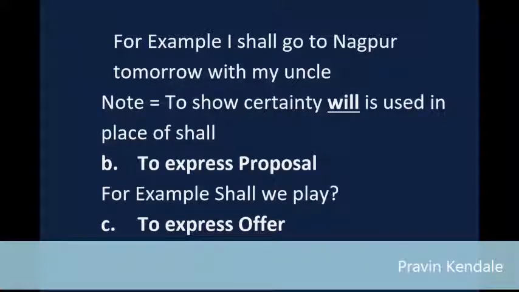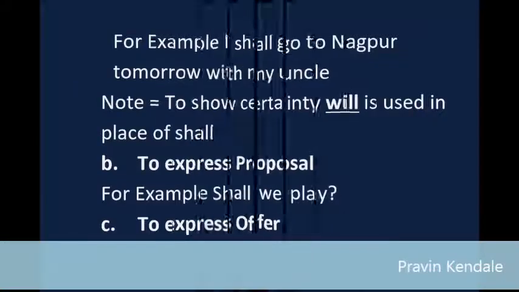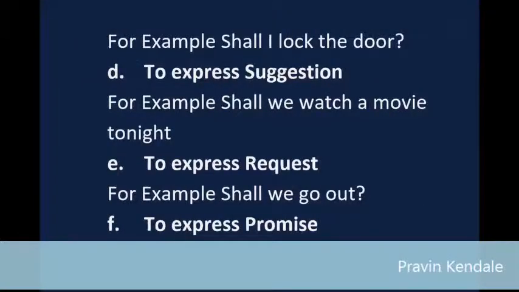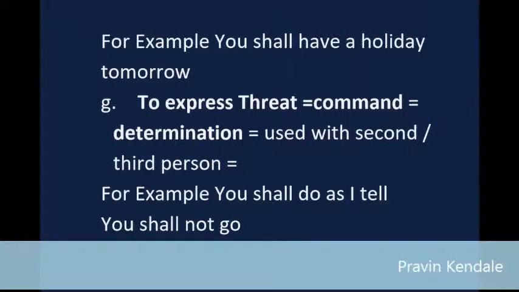B: To express proposal. For example, shall we play? C: To express offer. For example, shall I lock the door? D: To express suggestion. For example, shall we watch a movie tonight? E: To express request. For example, shall we go out? F: To express promise. For example, you shall have a holiday tomorrow.